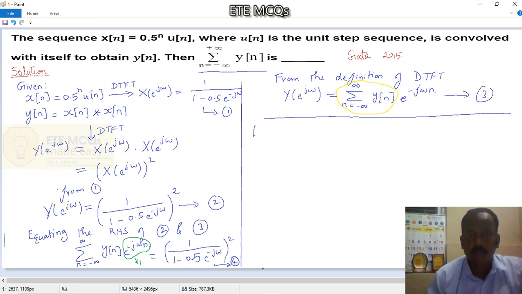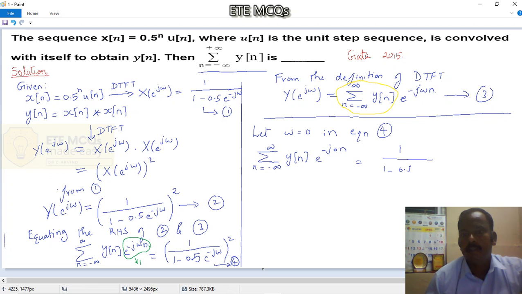Okay, let omega is equal to 0 in equation 4. When you make the substitution, you will have summation n is equal to minus infinity to infinity y of n into e power minus j 0 into n, which is equal to 1 divided by 1 minus 0.5 into e power minus j 0, the whole square.